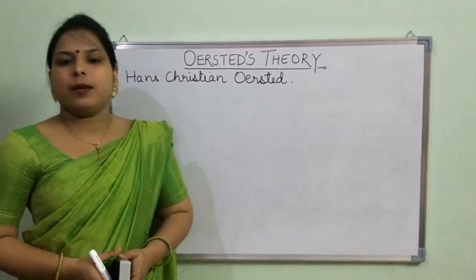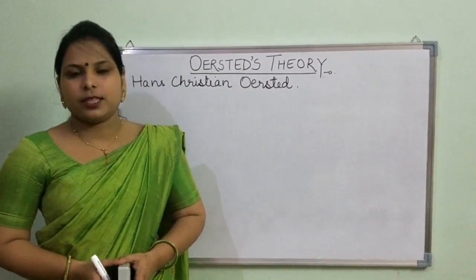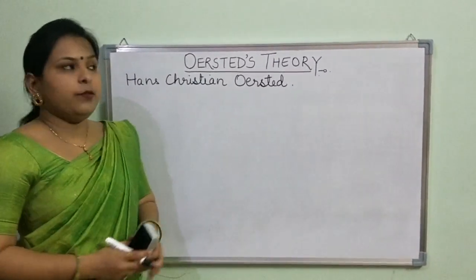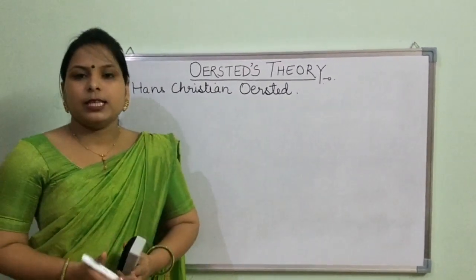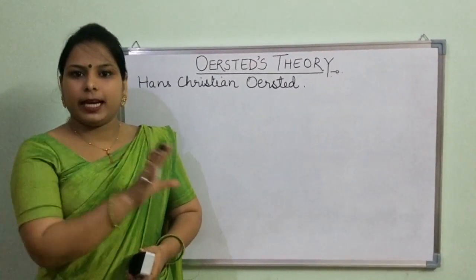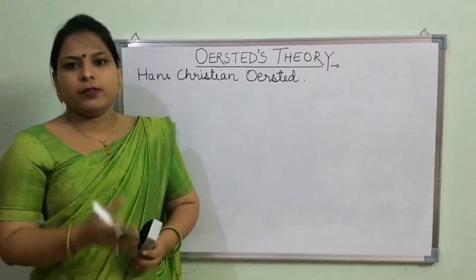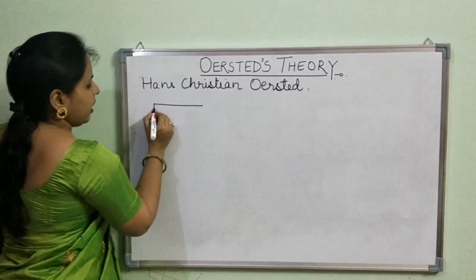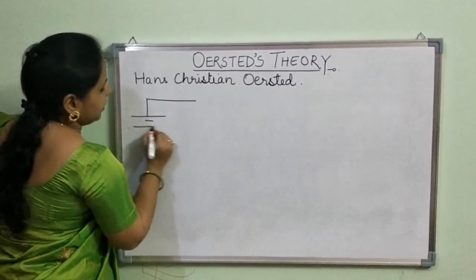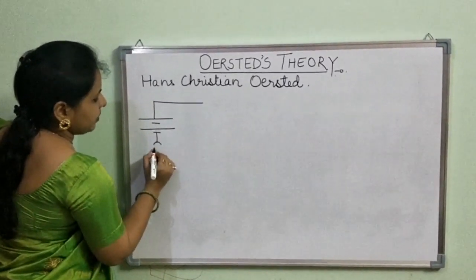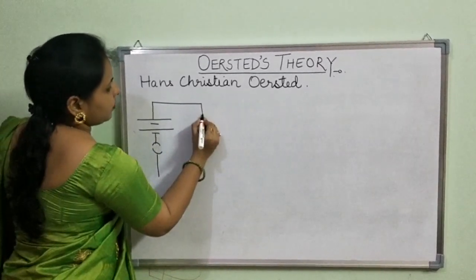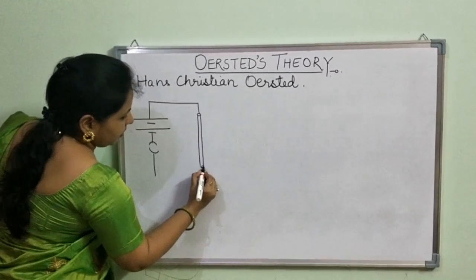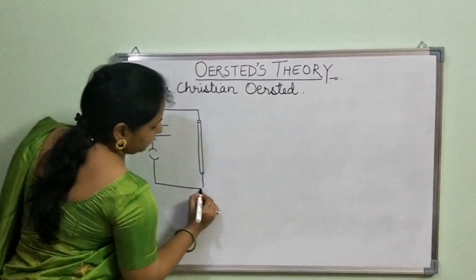Since your chapter's name is Magnetic Effects of Electric Current, he was the scientist who has given this relation. With his experiment, he proved that there is some relationship between electricity and magnetism and vice versa. So one day he was taking his lecture and there was a simple circuit. He was doing an experiment with a simple circuit with a wire, a conductor, a battery and a key.